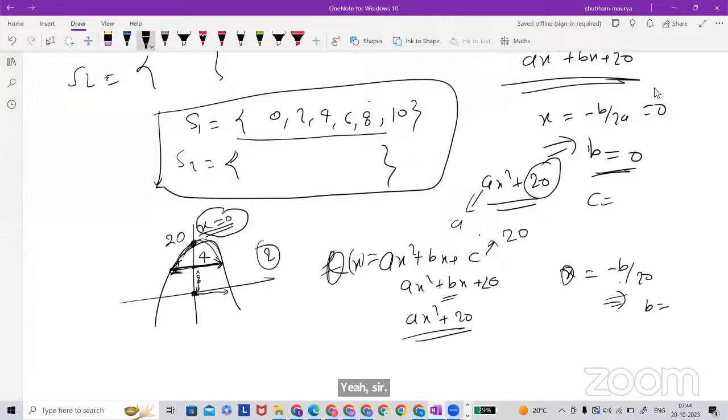Sir, x has 2 zeros, 4 and minus 4. Where is 4 and minus 4? Sorry, sir. What are you saying? What is minus 4 and 4 you are saying? What is this point?